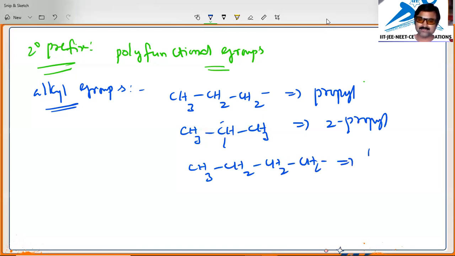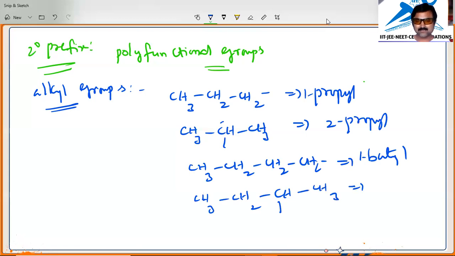Then you will call this 1-butyl. The first one you call 1-propyl. And if the bond is linked on the second carbon, you make this CH with a bond like this and CH3, that is 2-butyl, secondary butyl. So primary 1-propyl, 2-propyl, 1-butyl, 2-butyl.